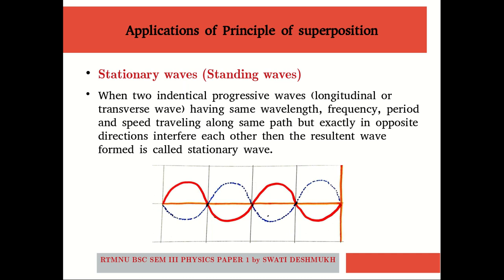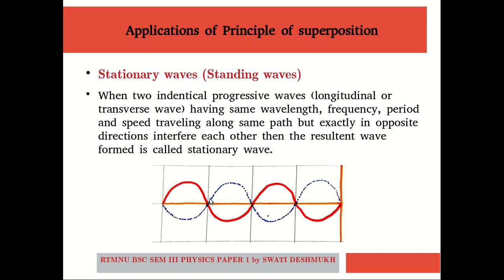When two identical progressive waves in a line, either longitudinal or transverse, having same wavelength, frequency, period and speed, traveling along the same path but exactly in opposite direction, interfere with each other, then the resultant wave that will be formed is known as the stationary wave.